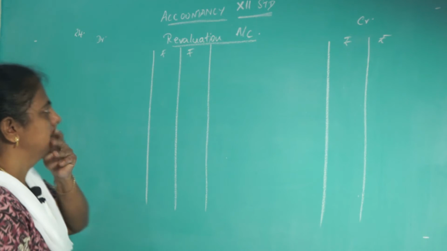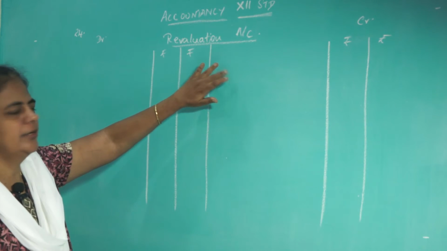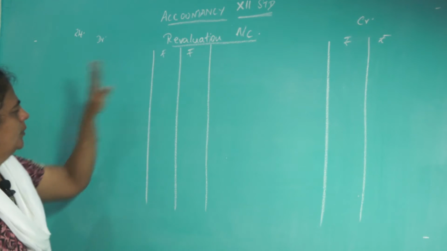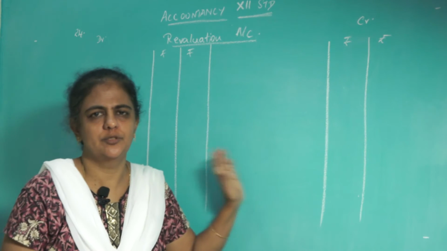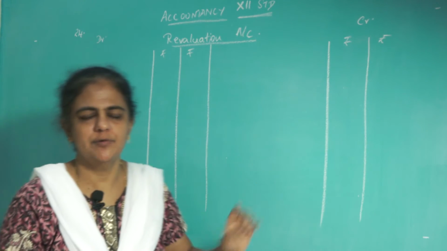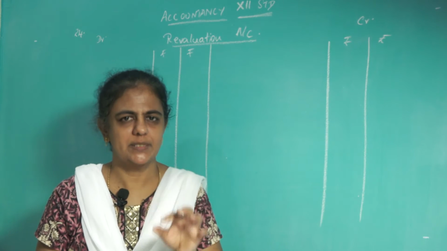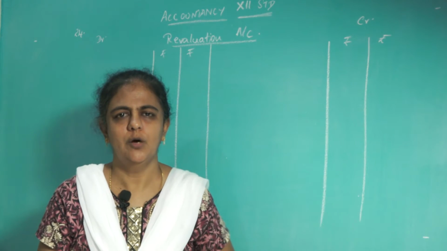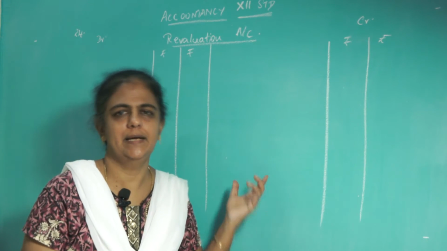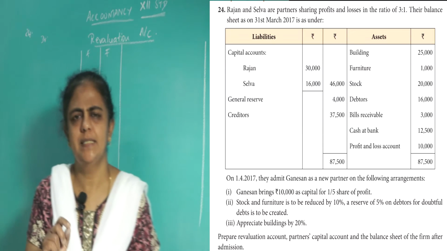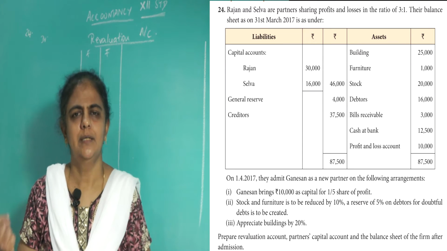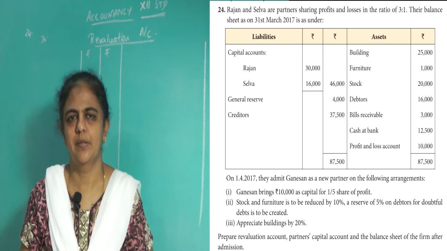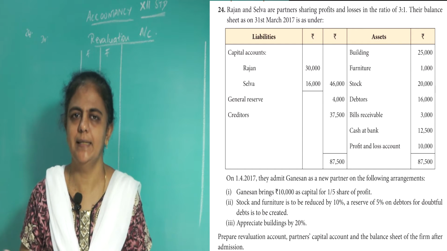In the revaluation account, we revalue all the assets and liabilities, putting the losses on the debit side and all the profits on the credit side. To prepare it, you have to see only the adjustments given in the question below the balance sheet. The first adjustment, the capital brought by Ganesan, will not come here; it will go to the capital account only.